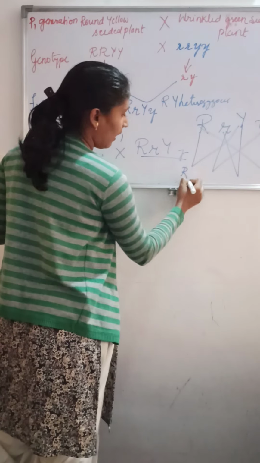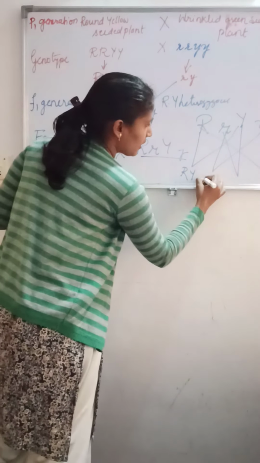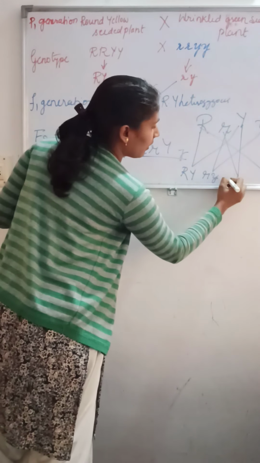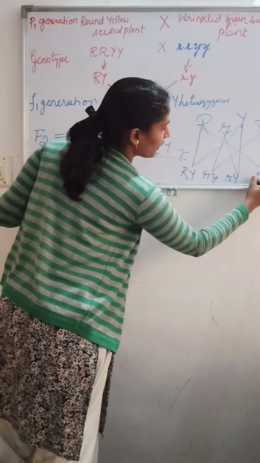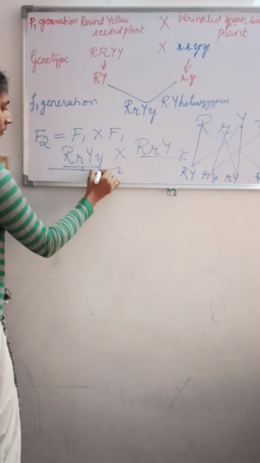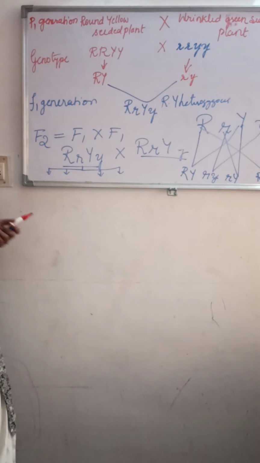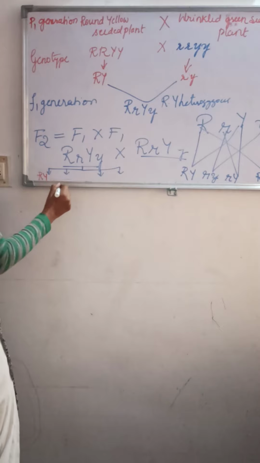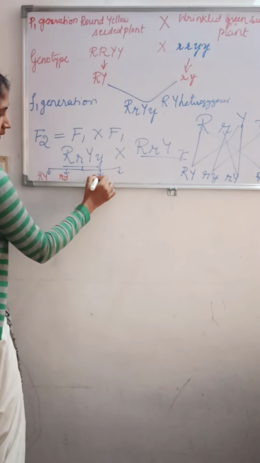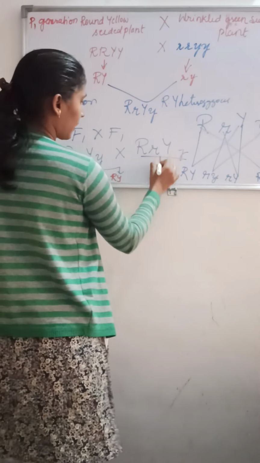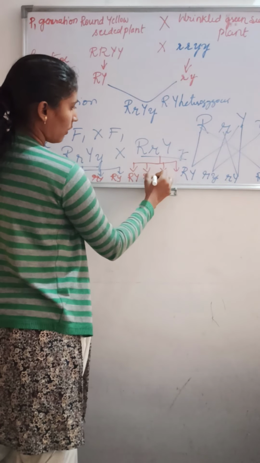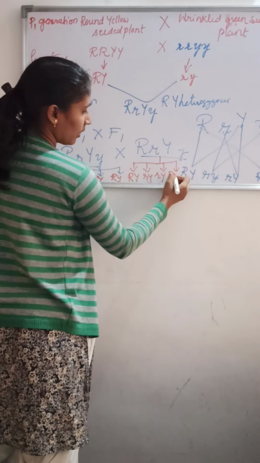So you will get the gametes: capital R capital Y, small r small y, small r capital Y, capital R small y.